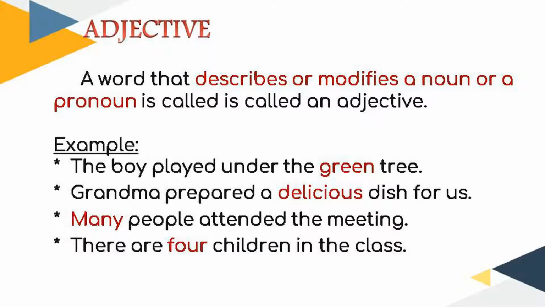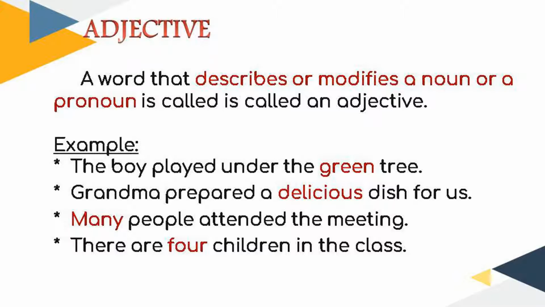A word that describes or modifies a noun or a pronoun is called an adjective. For example, the boy played under the green tree. Here the word tree is a noun and the word green is an adjective. It describes the color of the tree. Grandma prepared a delicious dish for us. Here the word delicious again is an adjective. It describes the quality of the noun dish.